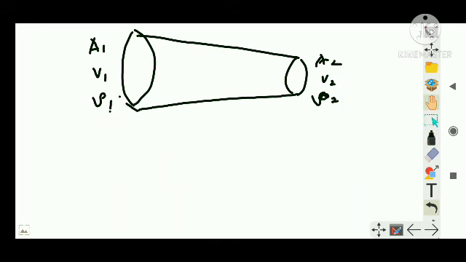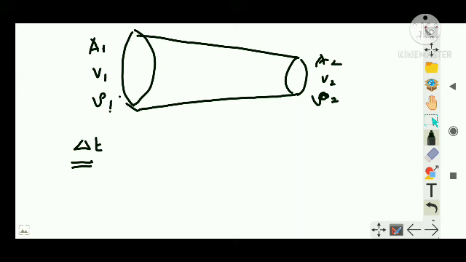I will tell you when to cancel. Now here at this end, for a small interval delta t, the area of cross section is A1, and during the delta t interval, suppose you are asked what is the volume covered by the fluid?